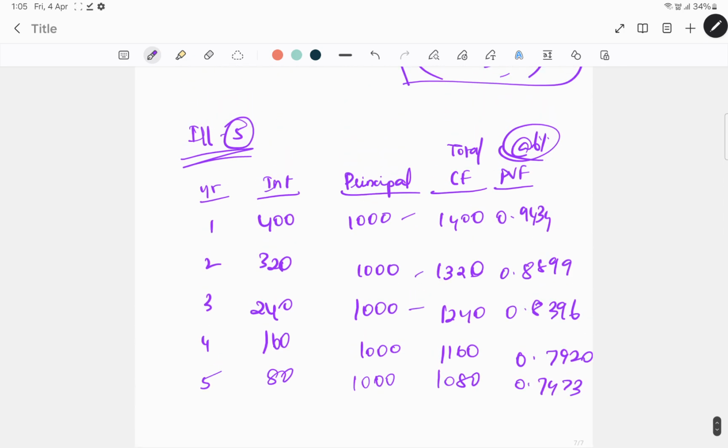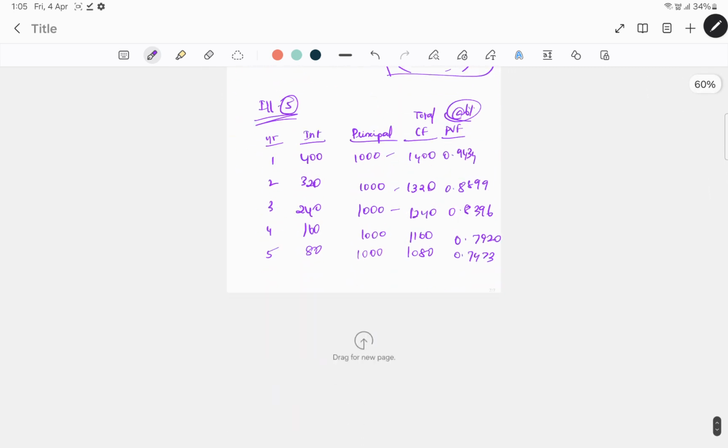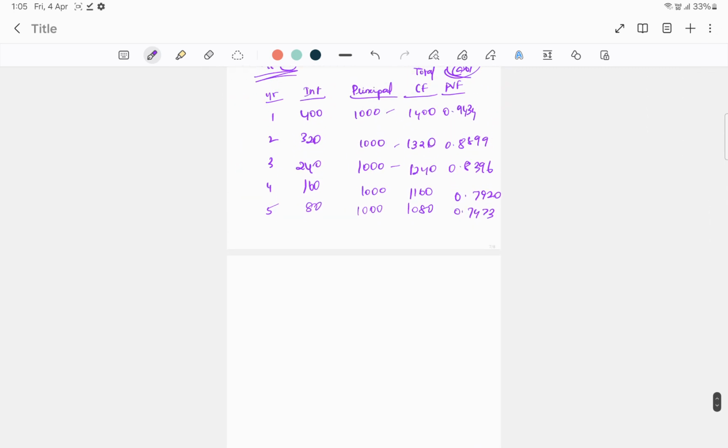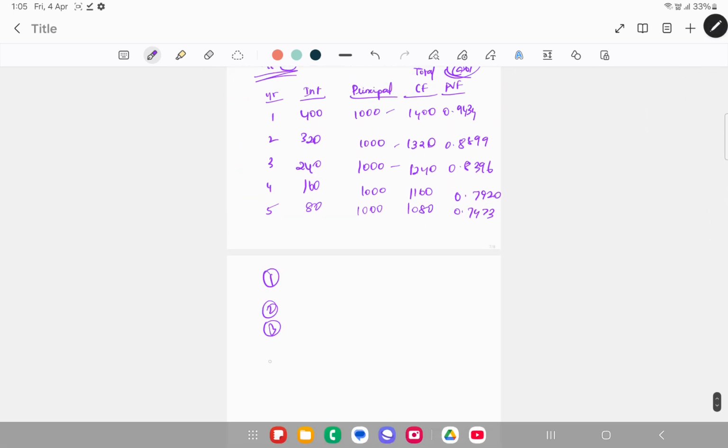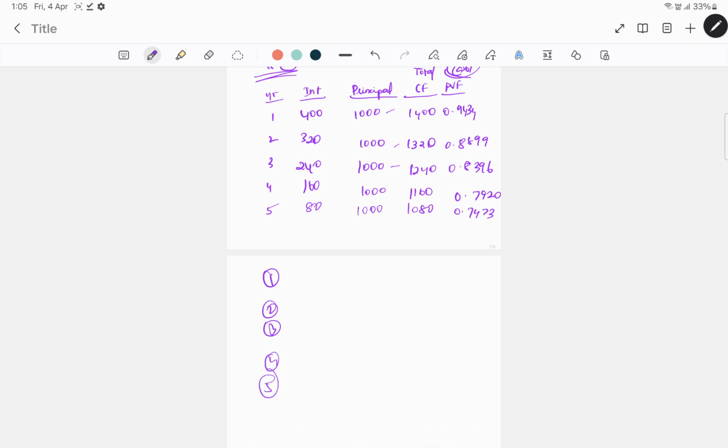For the first year, second year, third year and fourth year, let me calculate the present value of cash flows over here. So it will be nothing but 1,400 into 0.9434, so that should give you 1,320.76. The next year it will be 1,320 into 0.8889, 1174.67.